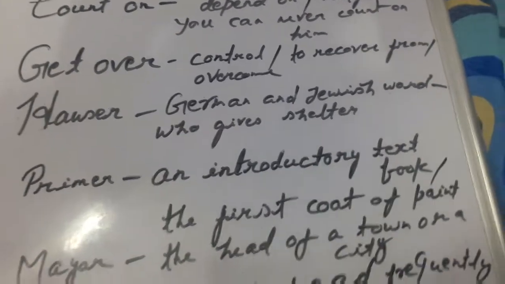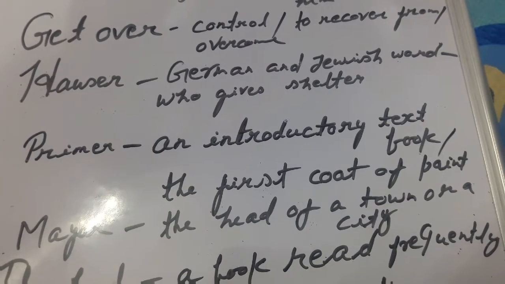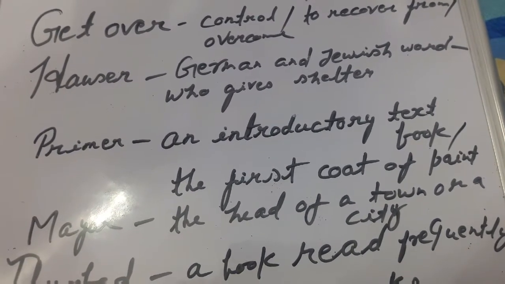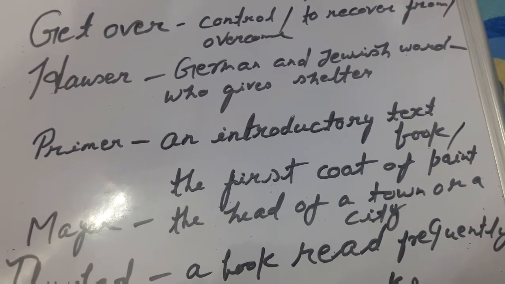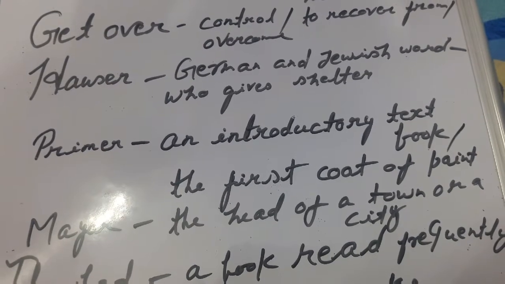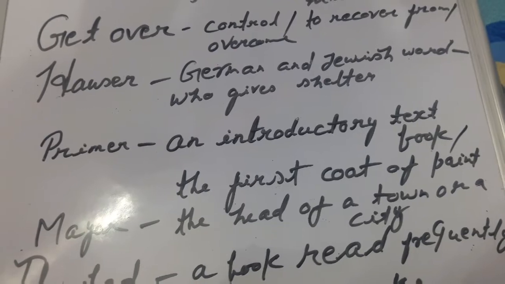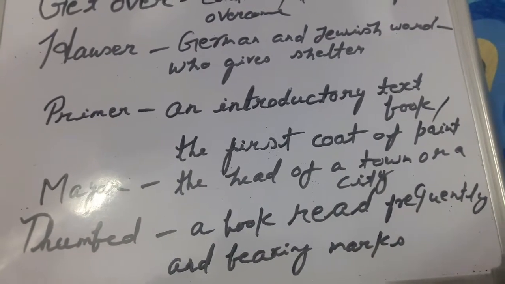Get over means control, overcome, to recover from. Example, he got over his disease. He got over his anger. Then it is Hauser.